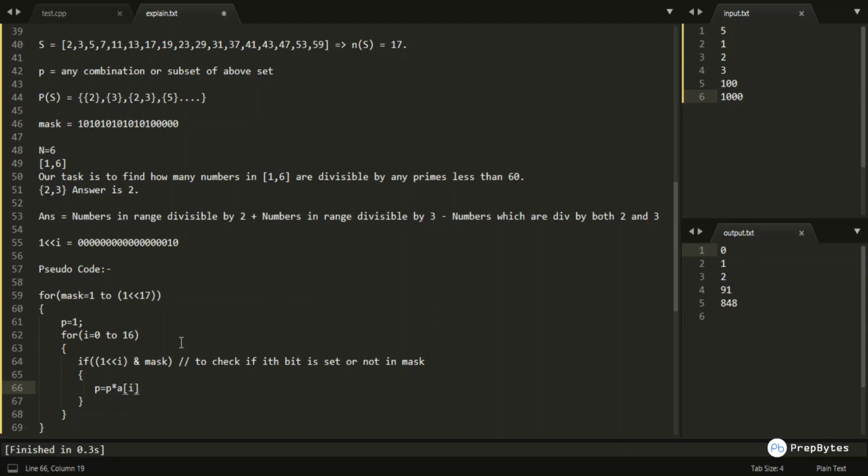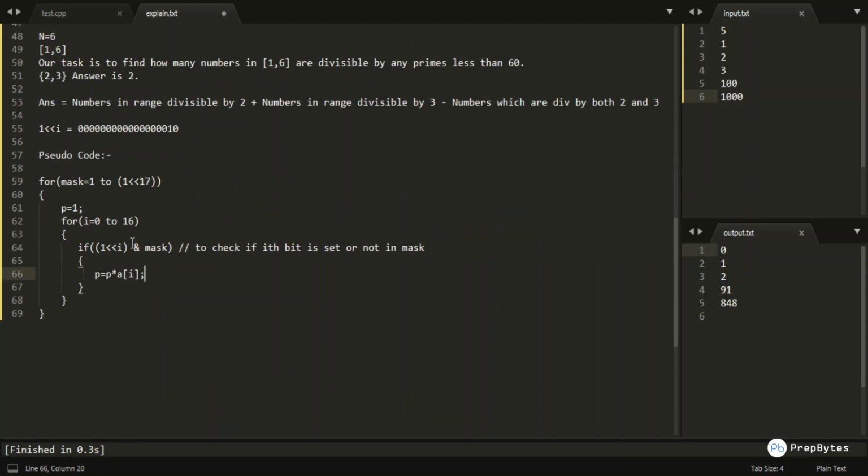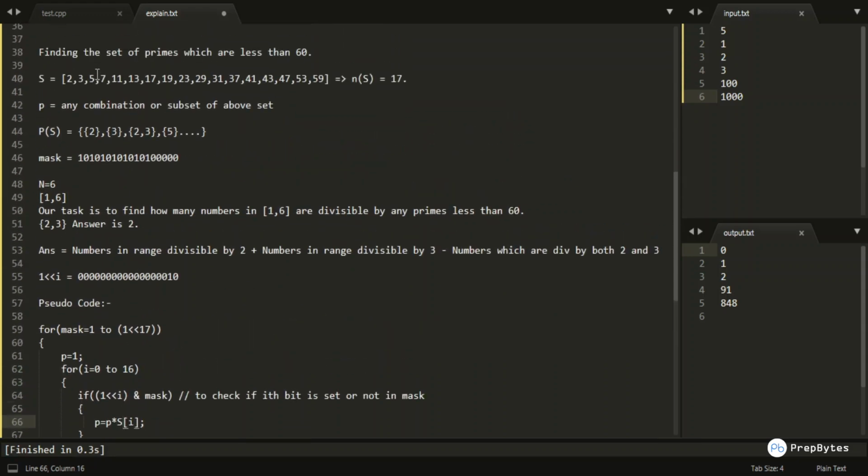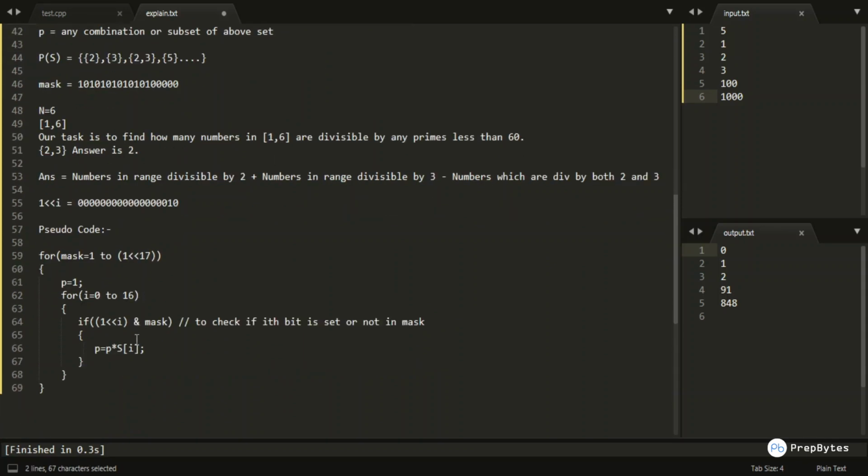I would be doing it by p is equal to p into s of i, where S is my set, containing each and every prime number which is less than 60. So I would be taking the product of the elements present in the subset. The subset here is represented by mask, and I am taking the product of each and every element present in this subset of my set S.